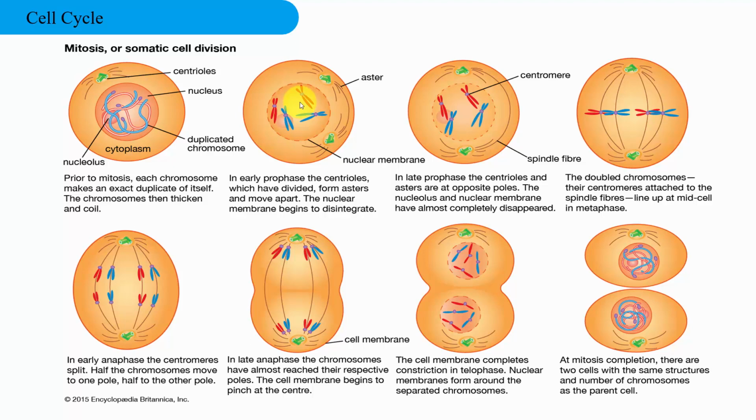These phases are subsequently known as prophase, prometaphase, metaphase, anaphase, and the last one, telophase. So these are the different phases where entire mitosis or mitotic divisions, or what we call somatic cell divisions, take place.